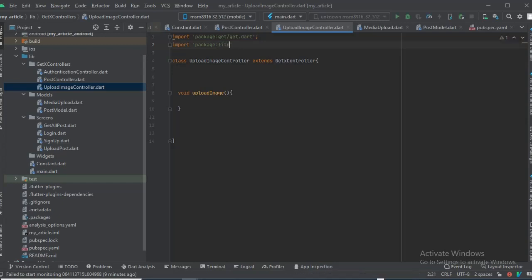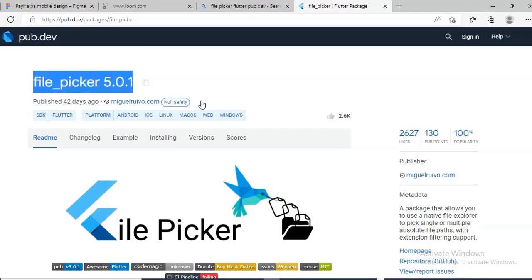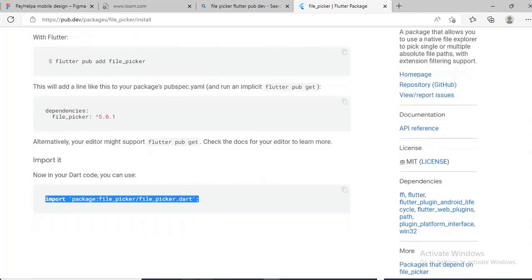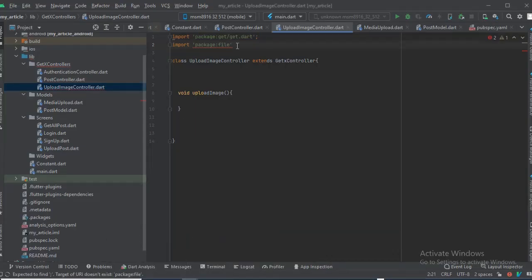Let me just go back to the documentation here and go to installations. Let me just copy that import statement down here. Okay, just copied it. So coming back to my Android Studio, I'm going to paste it here.